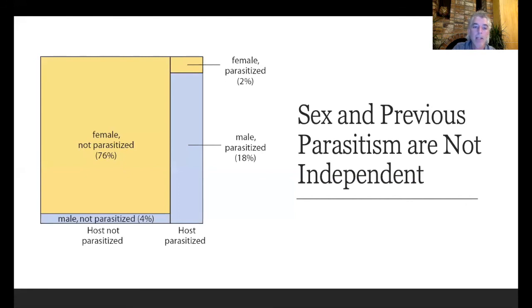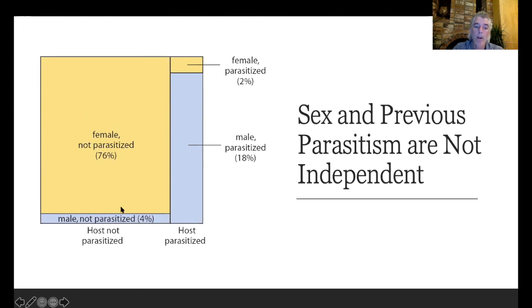And we can depict this using a particular kind of Venn diagram called a mosaic plot, where each of the 4 possible outcomes is represented by the sizes of these boxes. And the boxes are color-coded to represent male and female, males in blue, females in brown. And what we can see is that the sizes of these blue boxes in the different parasitism scenarios are not at all the same.